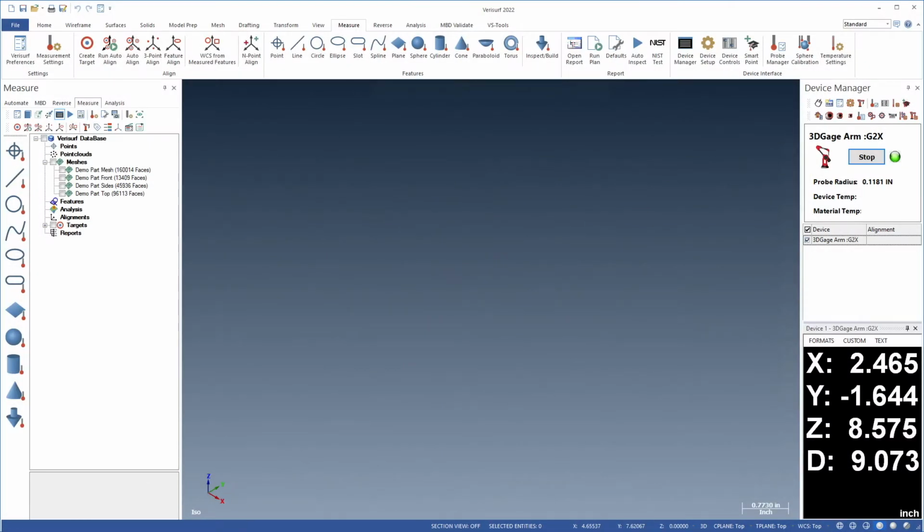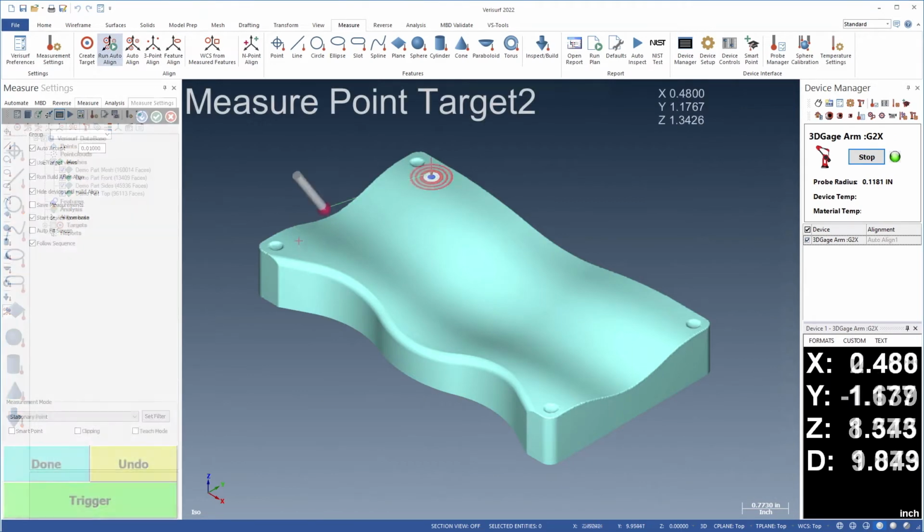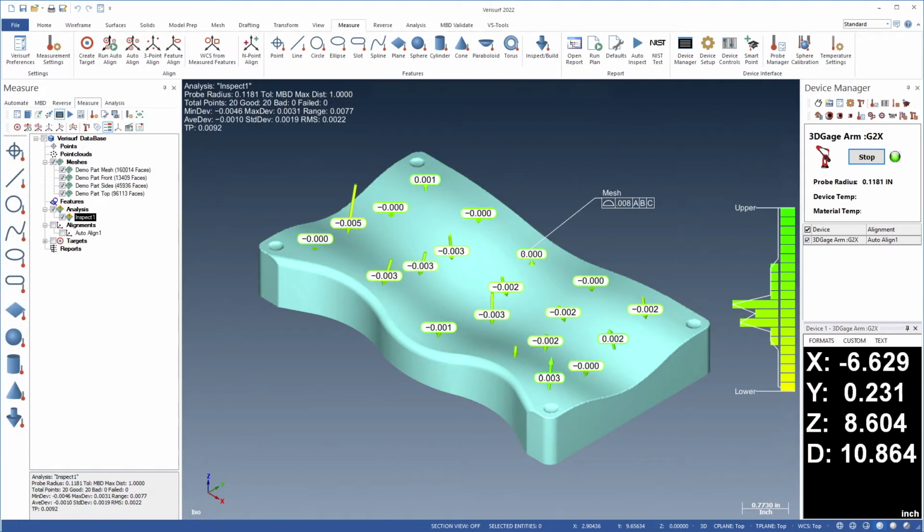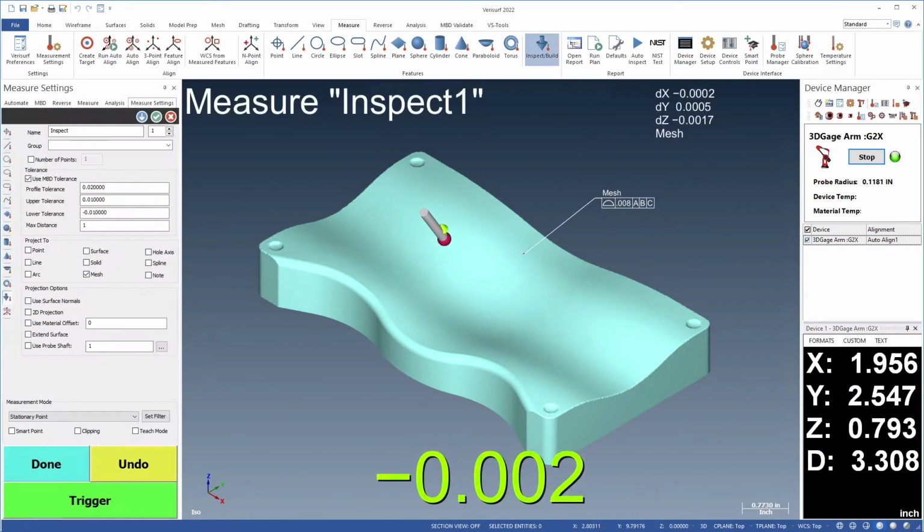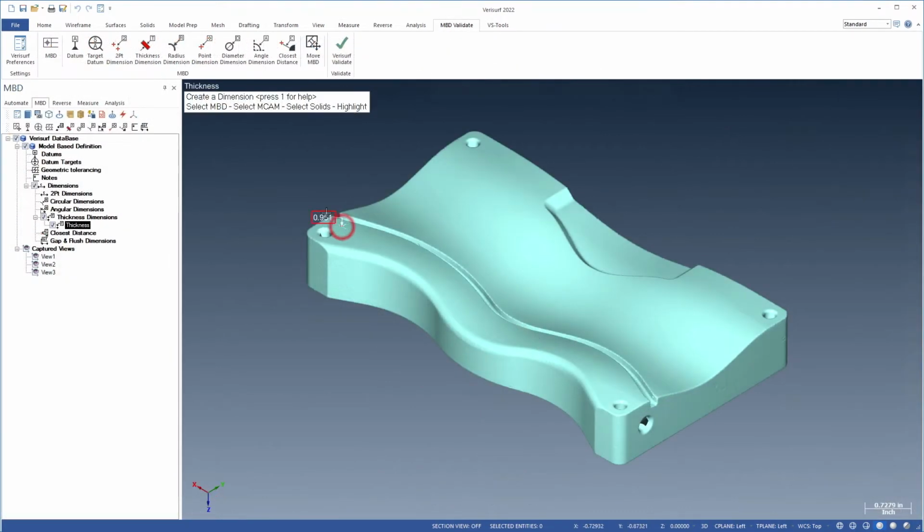Verisurf 2022 introduces the concept of the intelligent mesh to facilitate model-based alignment, profile analysis, and real-time inspection using nominal meshes, and to enable rapid interrogation of mesh dimensions.